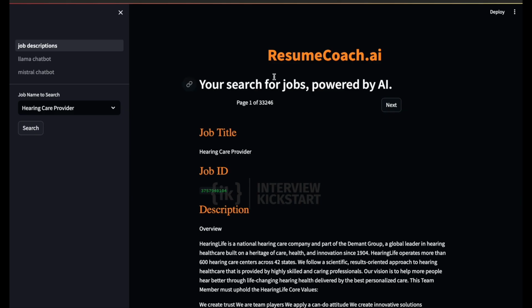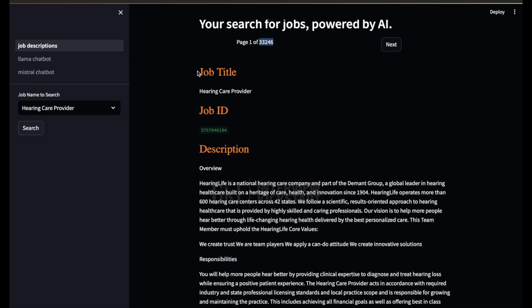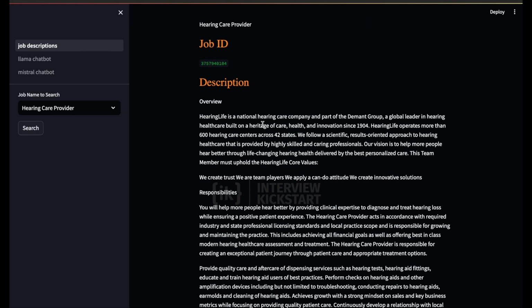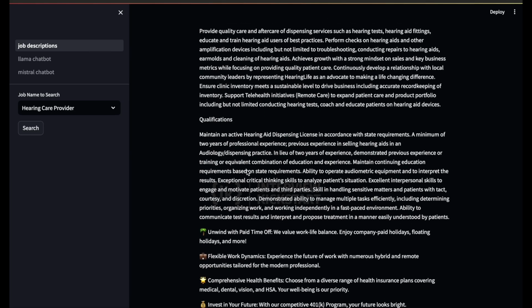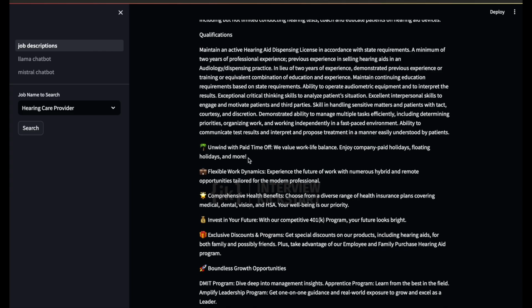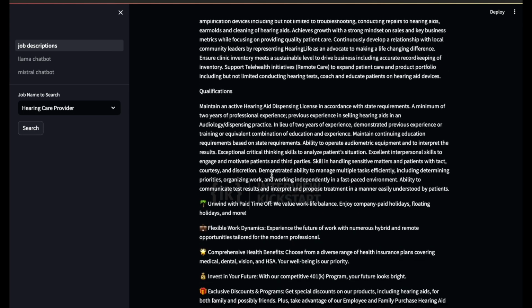And as you can see over here, we have the job descriptions in this particular tab. There are multiple job descriptions, or rather job postings. As we had said, there are around 33,000 or more. Here we have some of the elements, which are the job title, the job ID, and the description, which consists of, let's say, the overview, the responsibilities, the qualifications, and certain more information which might be specific to that particular job posting.